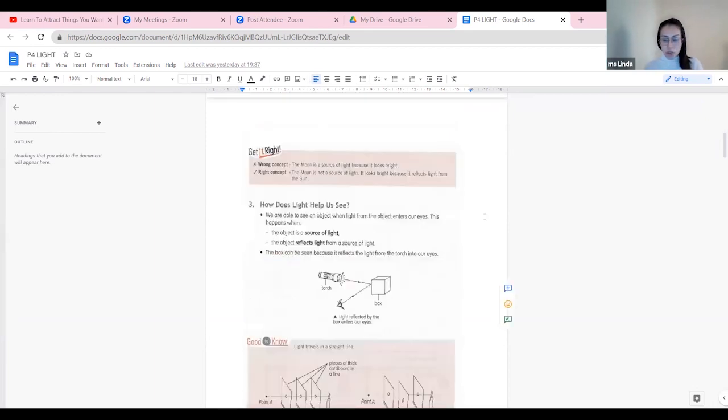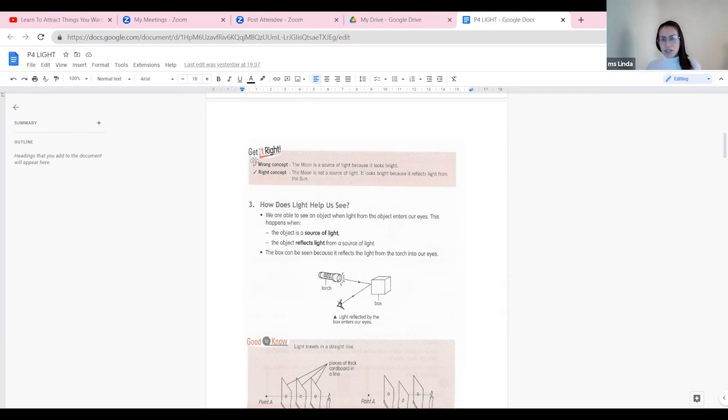I'm not sure if you have this book. Actually, my whole book is in the computer. These notes are from a P4, 5, and 6 science encyclopedia, a huge thick textbook, orange color. It's a third edition. You can get it from the bookshop. It helps to facilitate your revision for PSLE. I think the title is the PSLE guidebook.